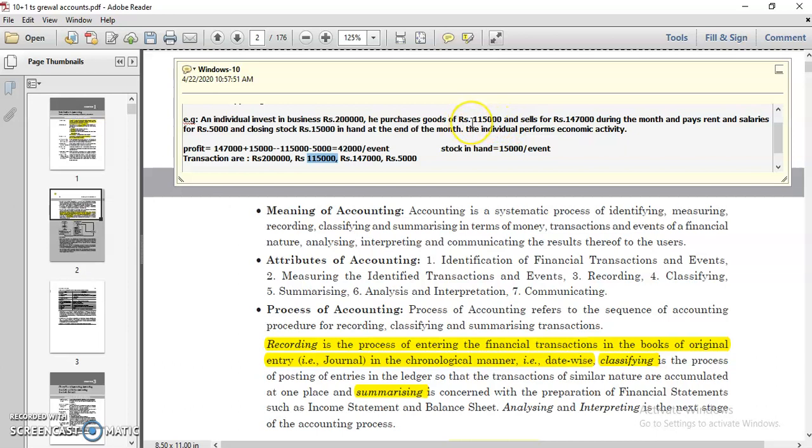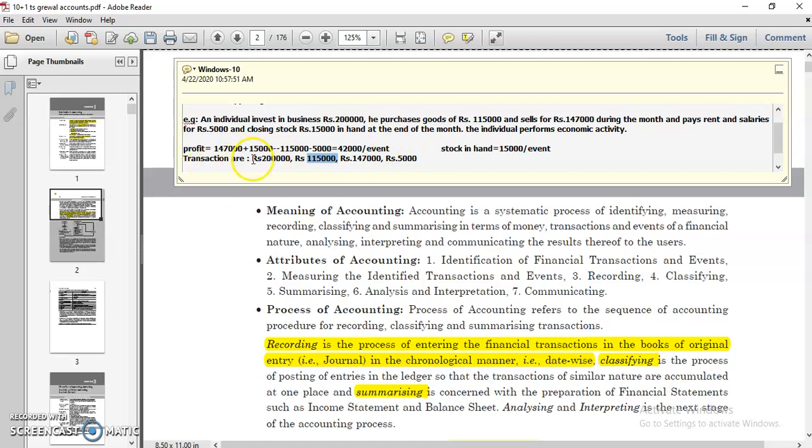Purchase is there, you purchased stock, you purchased goods from your supplier. You invested in the business. These kinds of things are called transactions. Then last is your rent and salary. You paid the rent to the landlord as well as salary to the employees. So two parties are there, you and your landlord as well as your employees. So these are called transactions.